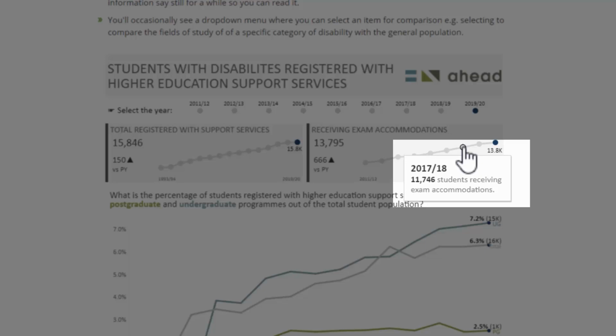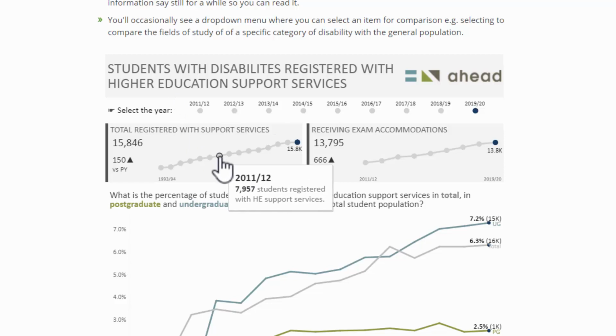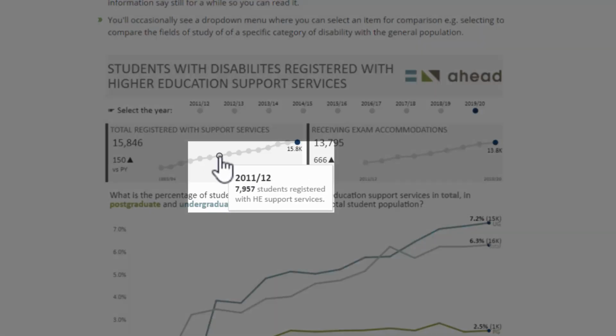You can see here 2017-18 is showing 11,746 students registered for exam accommodations in that year with a disability. Equally, you can do that on the total numbers registered with support services on the left hand side. So you can see here, for example, that in 11-12 there were 7,957 students registered with HE disability support services.